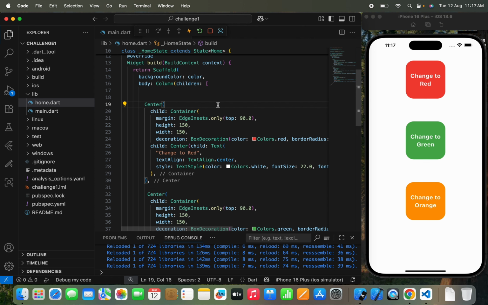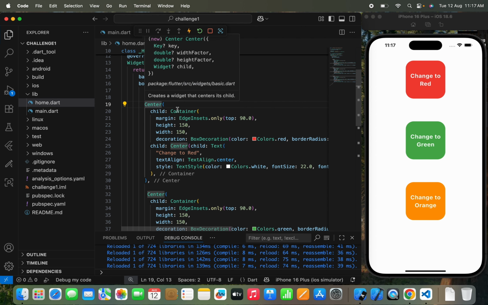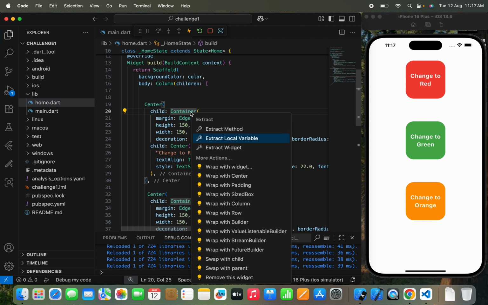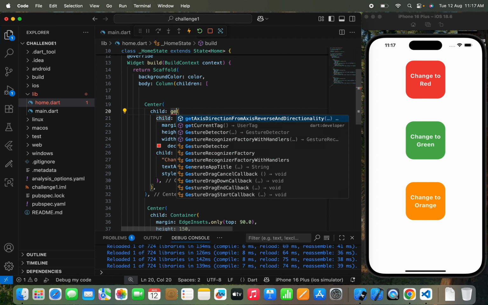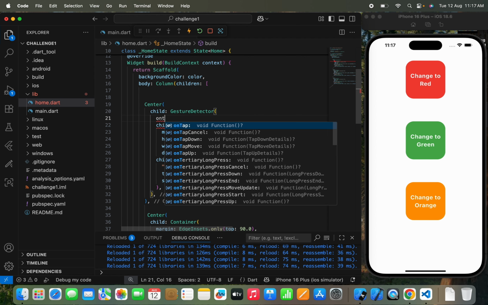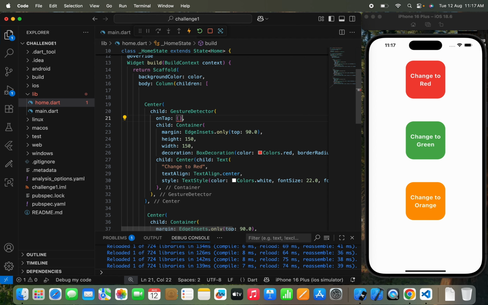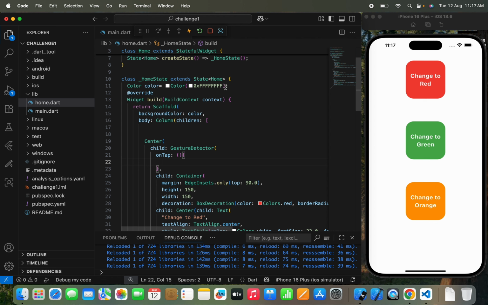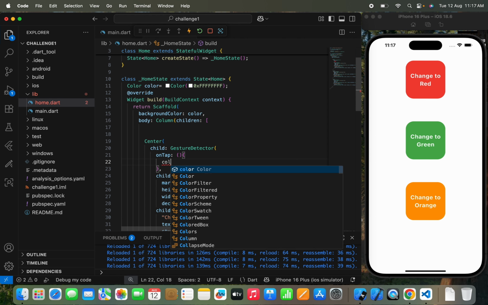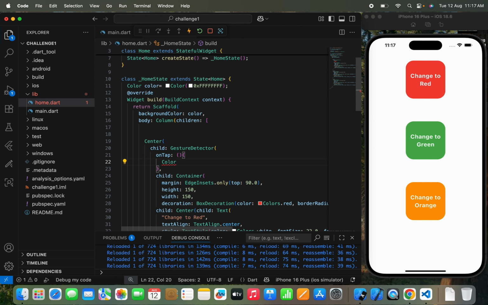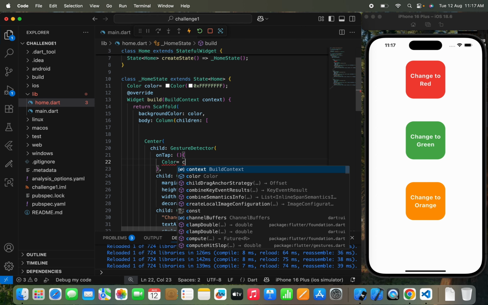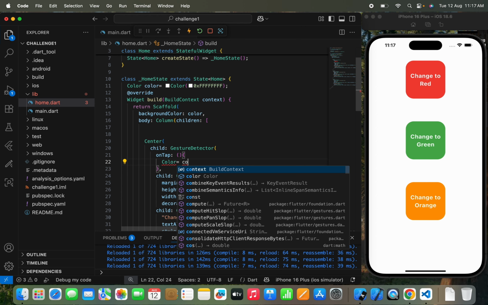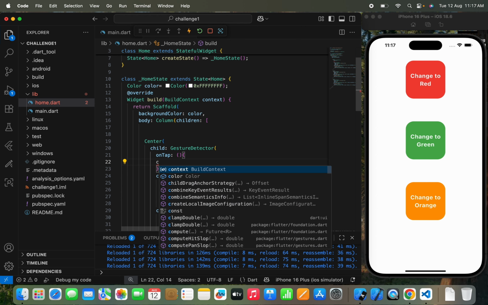Here I just need to wrap our container with a gesture detector, and in the onTap method I just need to change the color that we have passed over here. We'll use a setState so that our background color changes. I hope it's clear. I need to pass the color, and let me find the respective color code because I don't remember it. So let me write Colors dot red, that will be more cool.